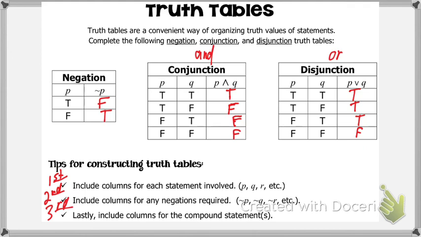Okay, makes sense. So lastly, we're going to include columns for compound statements. So if you have both the negation and a compound statement, a conjunction or disjunction, you'll put those conjunctions, disjunctions last.